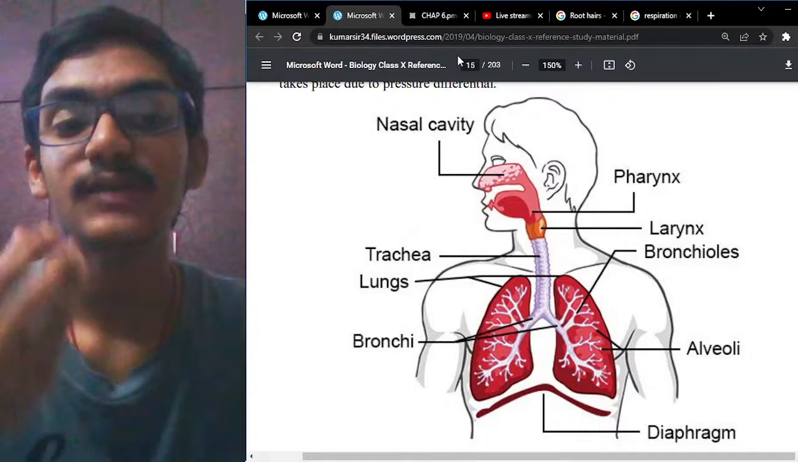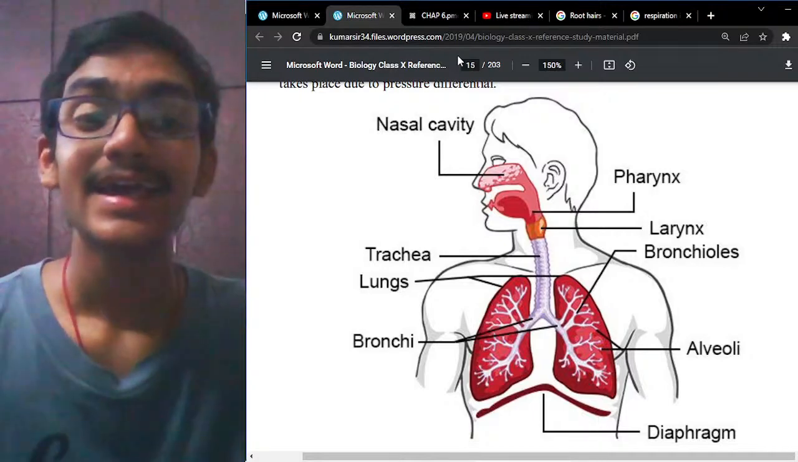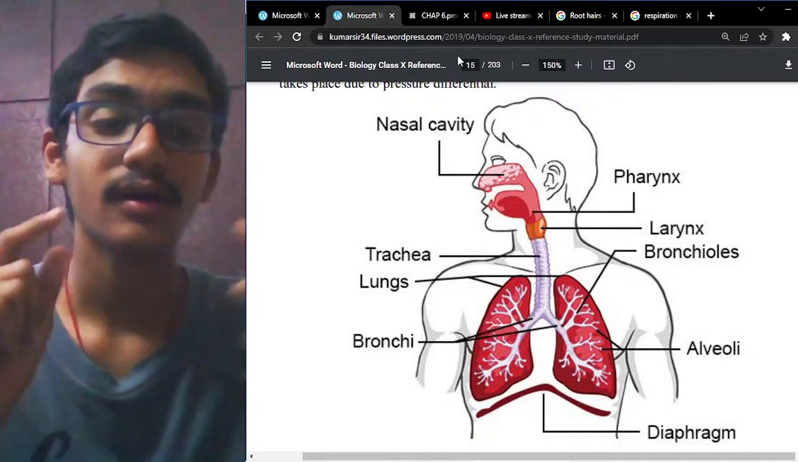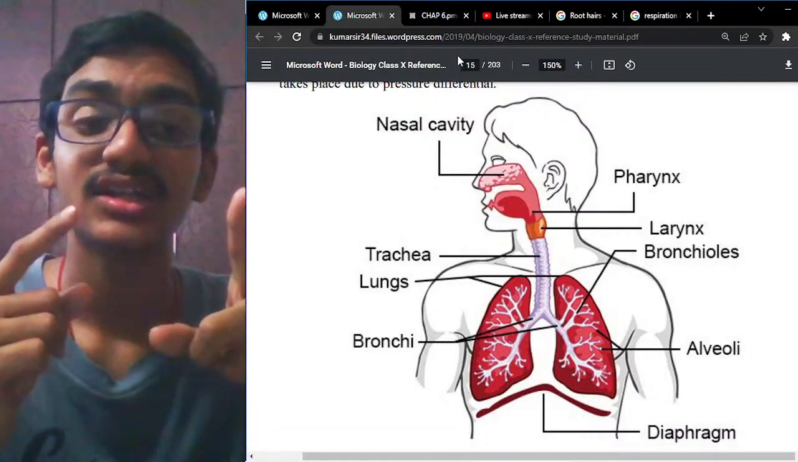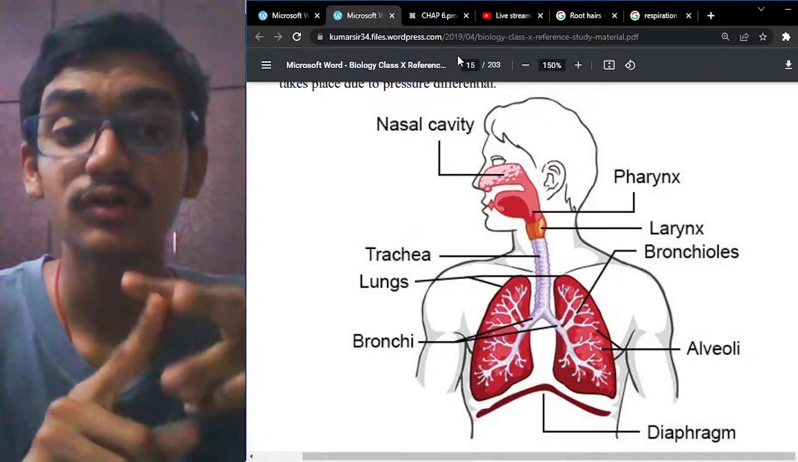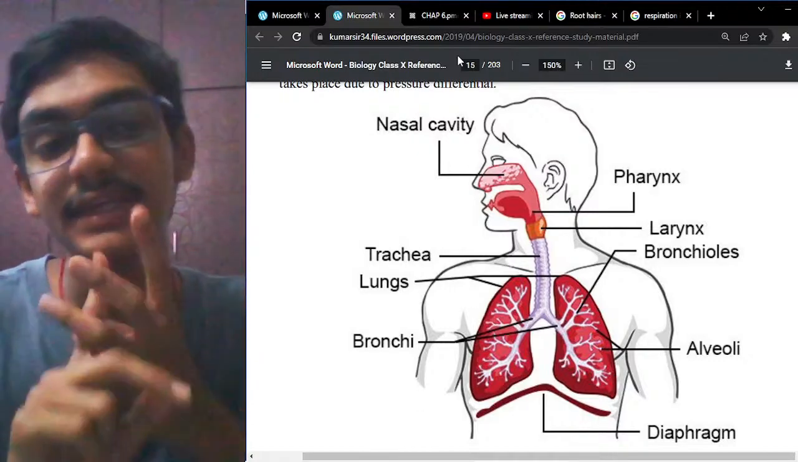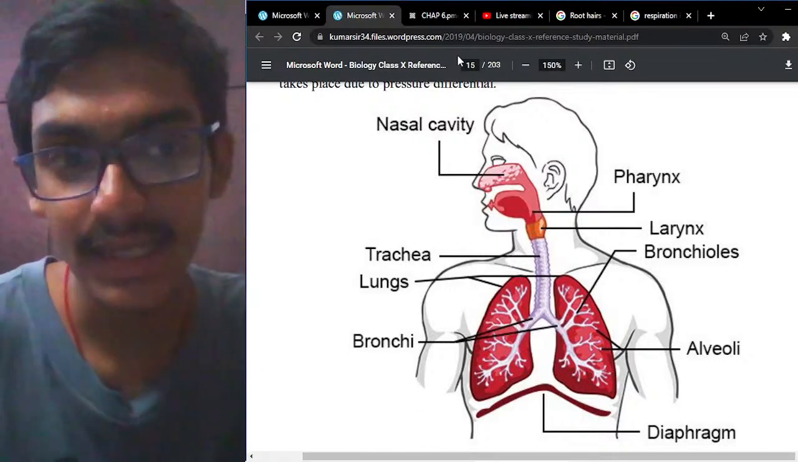So the air is actually being taken in with the help of the nose. In the nasal cavity, the air is moistened, it is filtered, and it is also warmed. So all these three important processes take place in the nasal cavity.